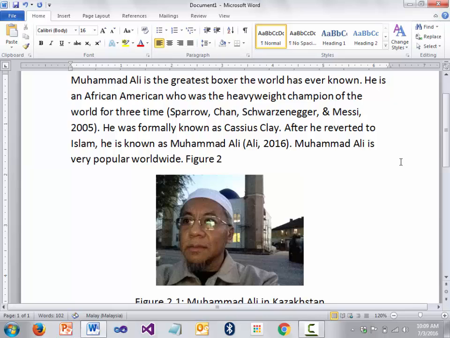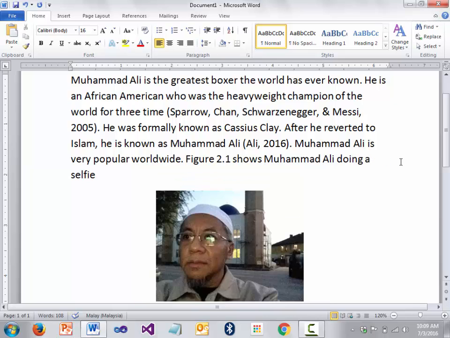Figure 2.1 shows Muhammad Ali doing a selfie in front of a masjid in Kazakhstan.